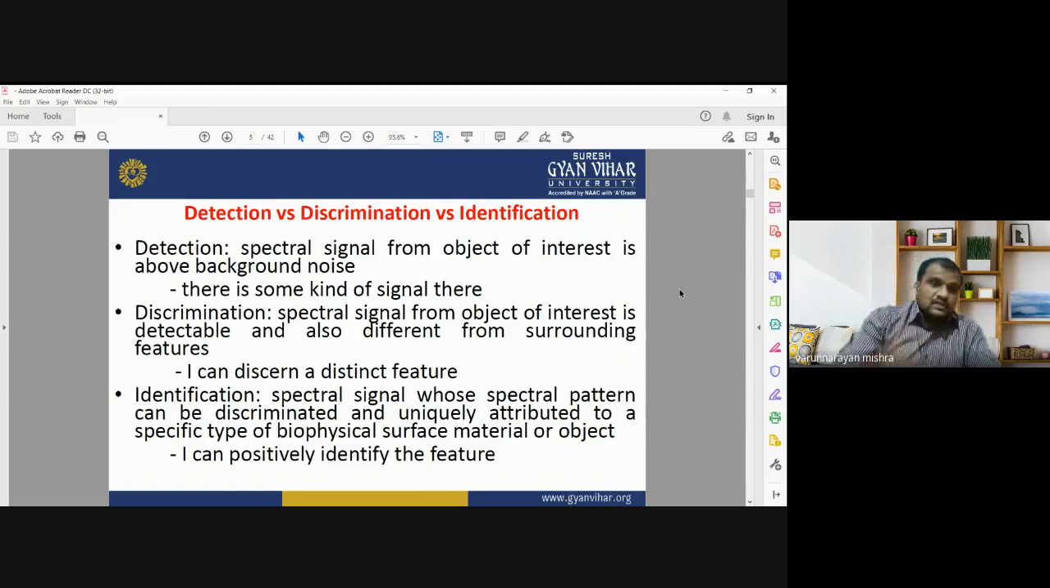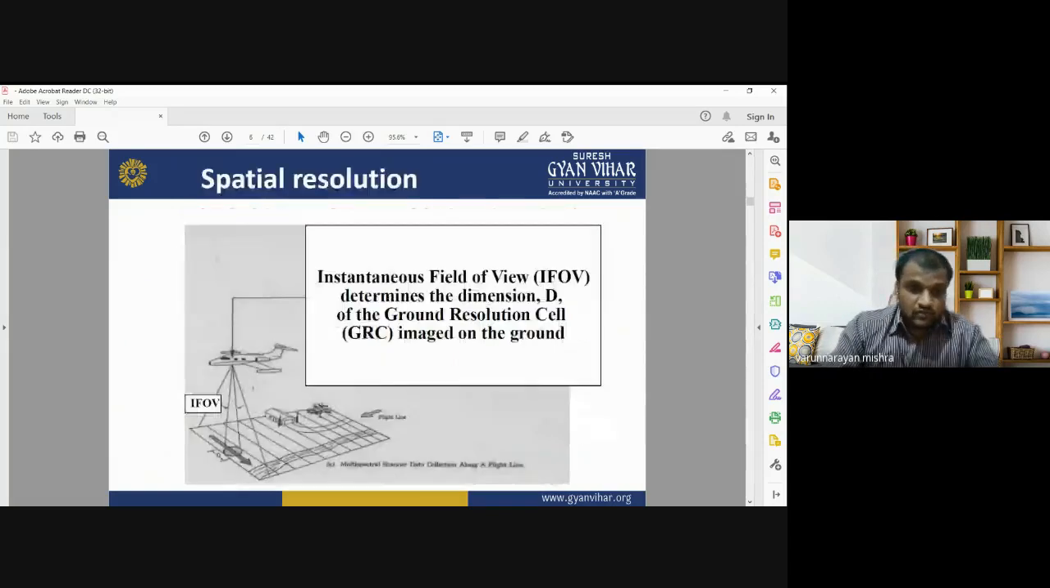Detection means the amount of the signal coming from the object. Discrimination means the discrimination of different objects, and identification means to identify the specific feature or specific object on the basis of their unique spectral response or unique spectral pattern. So these are three important terms. You need to understand the difference between detection, discrimination, and identification. Okay, now moving to the next slide.